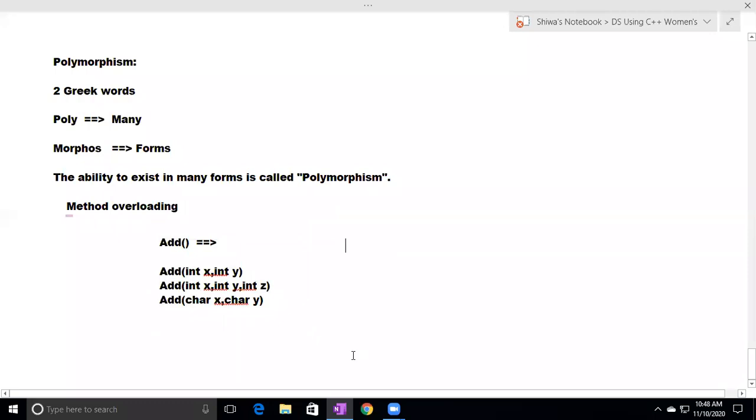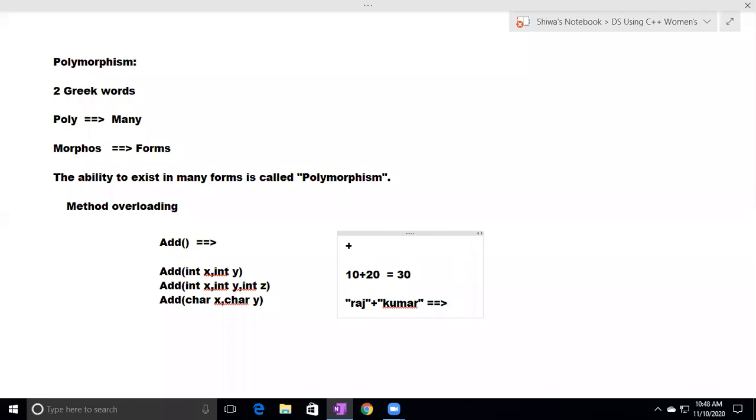Okay, so like that, operator overloading. For the same plus we can give multiple behaviors. For example, 10 plus 20 means it performs addition, it gives 30. I'm giving Raj as the first string, Kumar as the second string. Now here plus acts as the concatenation operator. I want output like this, Raj Kumar. So to the existing operator plus we give a new meaning. Giving a new meaning to an existing operator is called operator overloading.